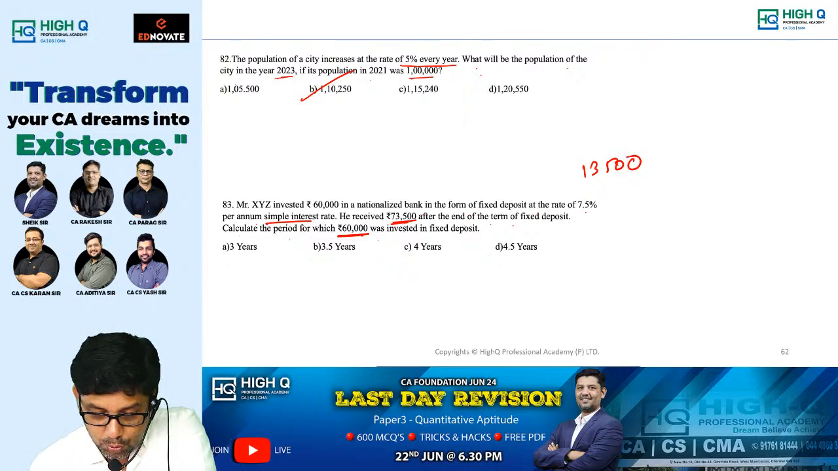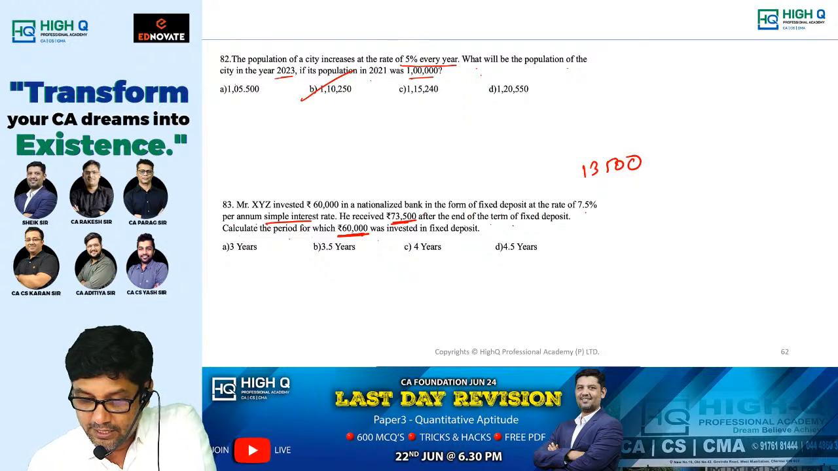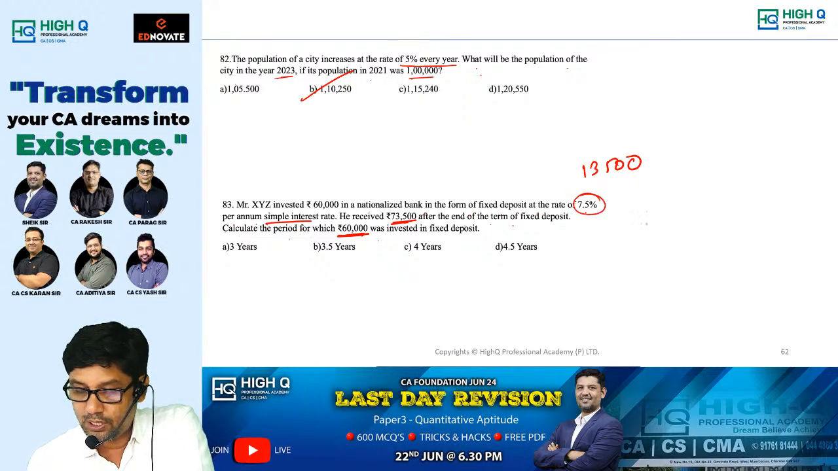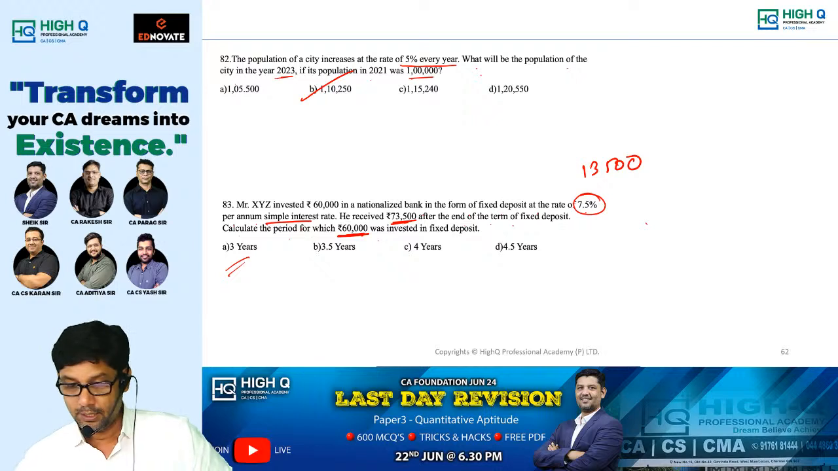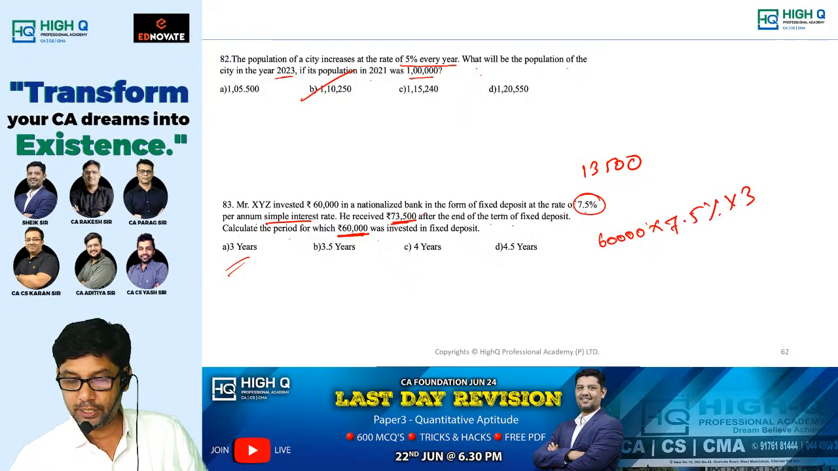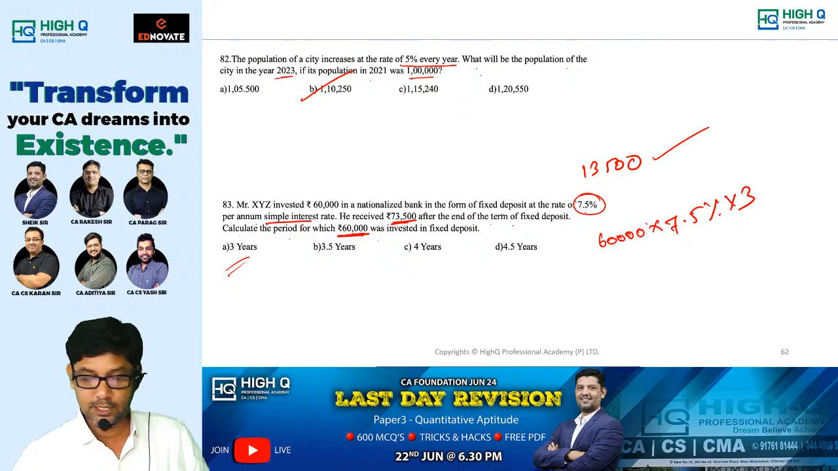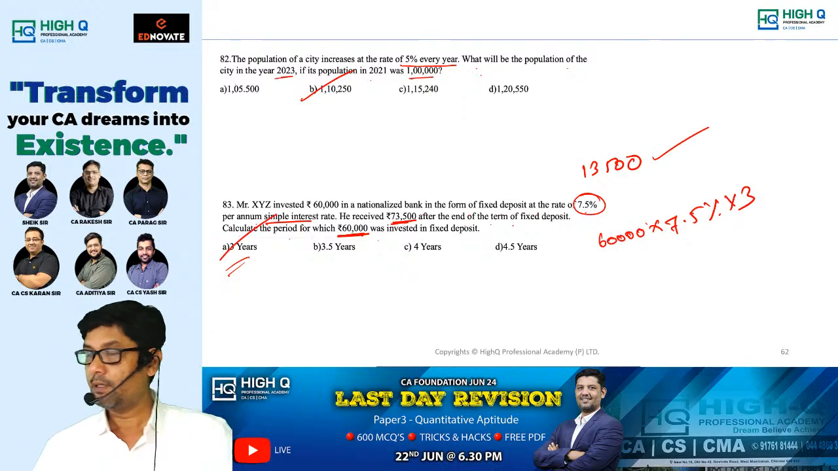See, simply you do one thing. 60,000. How many years? That's what we have to calculate. 60,000 into 7.5% into what equals 13,500? Check with 3. 60,000 into 7.5% into 3. What are you getting? Answer is over. Option C is the answer. Why waste our time?